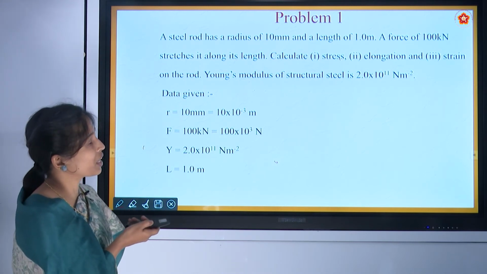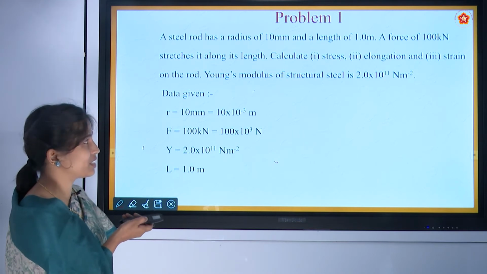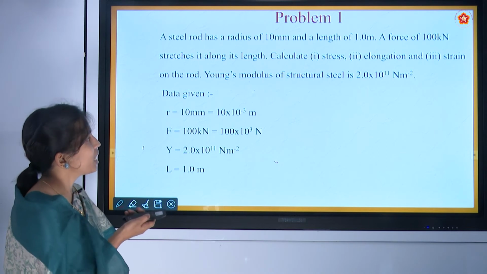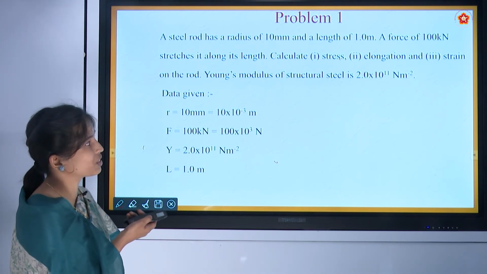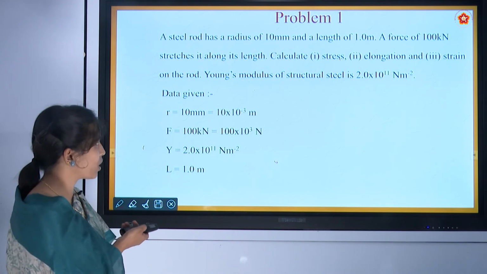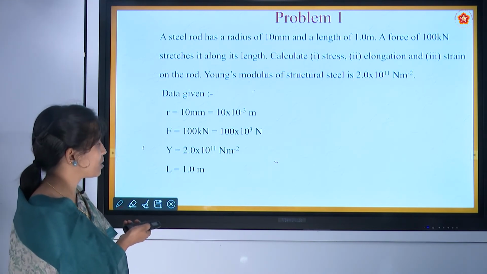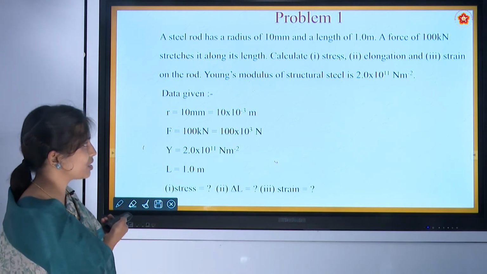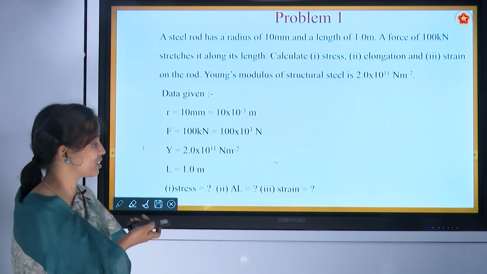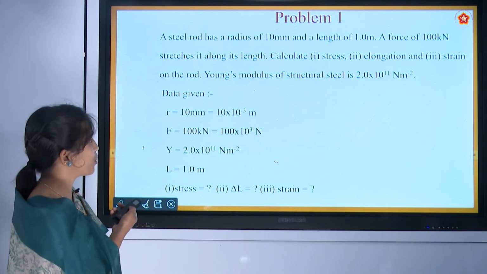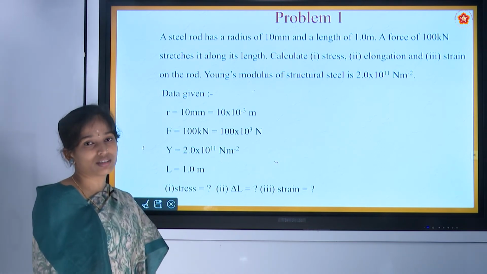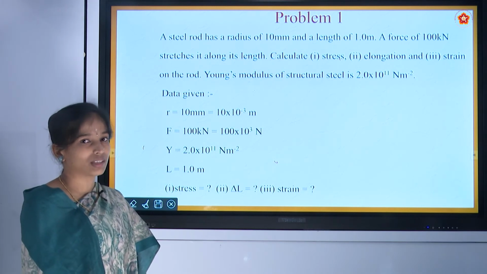A force of 100 kilonewton stretches it along its length, so the force given is 100 kilonewton. And they have given Young's modulus of the structural steel as 2 into 10 raised to 11 Newton per meter square. So what do we have to calculate? We have to calculate stress, elongation, which is nothing but change in length delta L, and the strain produced in the body.